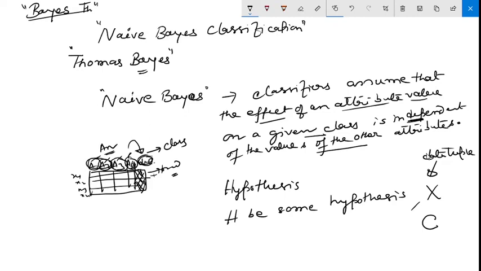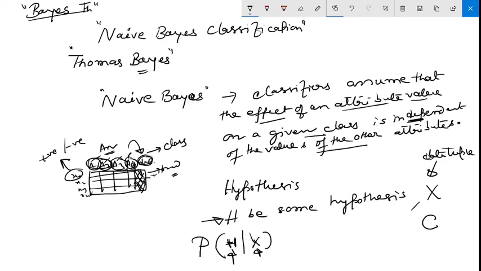So in classification problem, we want to determine probability. Very careful. Probability of the hypothesis H. What is the probability that this hypothesis will occur, given the tuple X? How much will it be, which class will it belong to, whether it will belong to positive class or negative class. That is the given thing, and this is what it is going to predict.